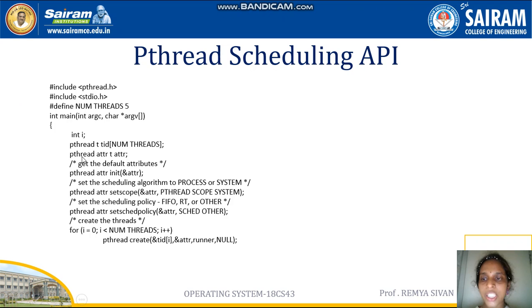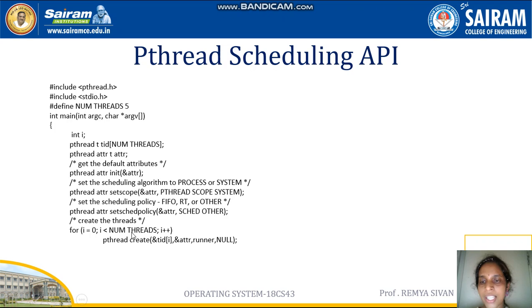The second function is pthread_attr_setscope with two parameters, attr and PTHREAD_SCOPE_SYSTEM. This function is used to set the scheduling scope to process or system. And the third function is pthread_attr_setschedpolicy with two parameters, attr and SCHED_OTHER. This one is used to set the scheduling policy, any policy, FIFO or round robin, anything.